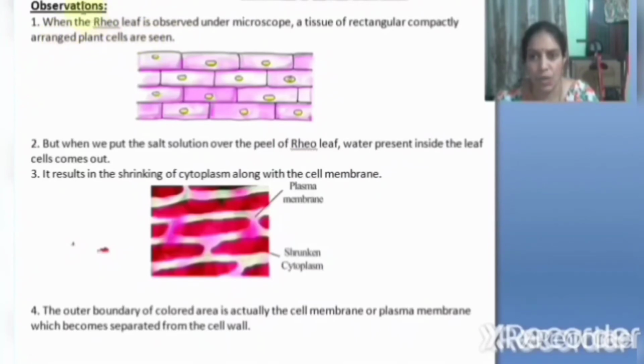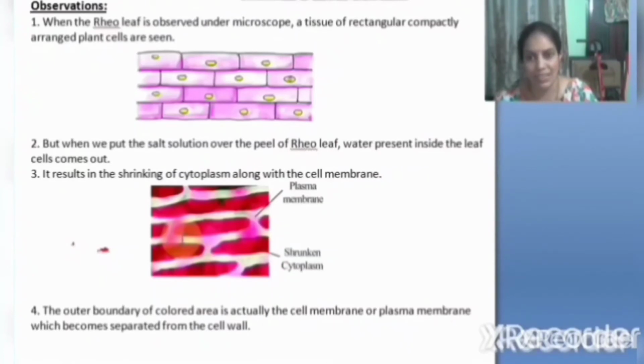Observations. When the rheo leaf is observed under the microscope, a tissue of rectangular, compactly arranged plant cells is seen in this way. Look at this picture, pink color. Before keeping salt solution, the plant cells are in this rectangular shape. But when we put the salt solution over a peel of rheo leaf, water present inside the leaf cells comes out. It results in the shrinking of cytoplasm along with the cell membrane. Due to the process of osmosis, the water from the cytoplasm comes out of the cell.